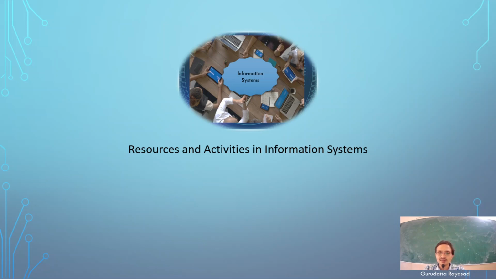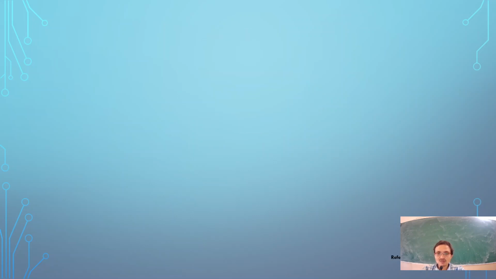Hello, good morning. Today in this session, we are going to look at resources and activities in information systems. As you know, by the definition of information systems, there are certain activities as well as resources that are used in information systems to produce a better quality of information. So, what are these activities or resources? Let us look at them one by one.